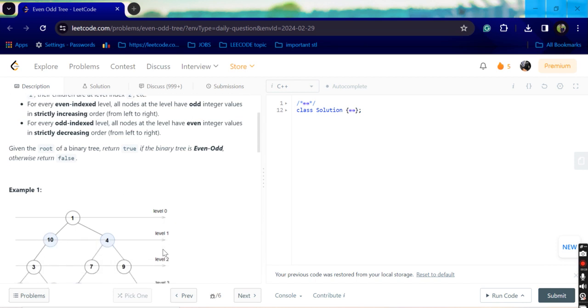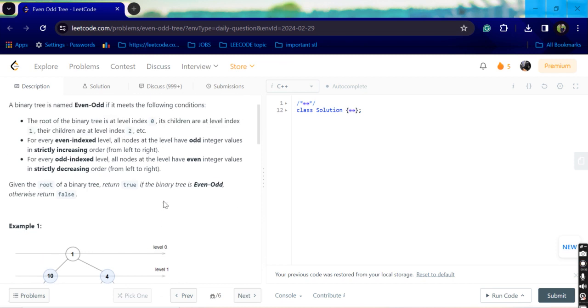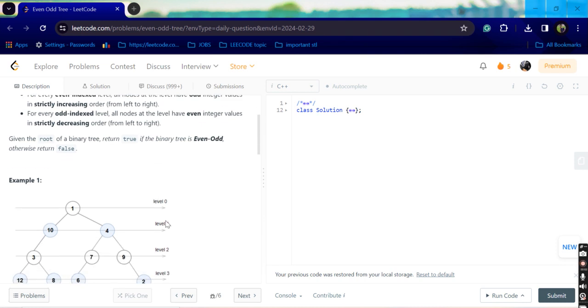If the level is 0, level 0, 1, 2, 3, and vice versa. If the level is even, all nodes should be odd and in strictly increasing order. And the second condition is for every odd index level, all nodes at the level have even integer values in strictly decreasing order. If the level is odd, all values should be even and in strictly decreasing order.